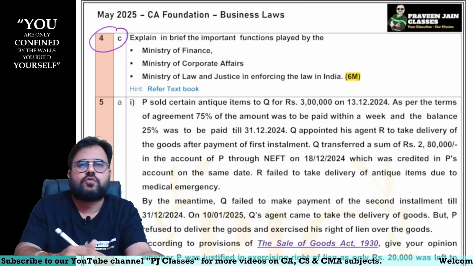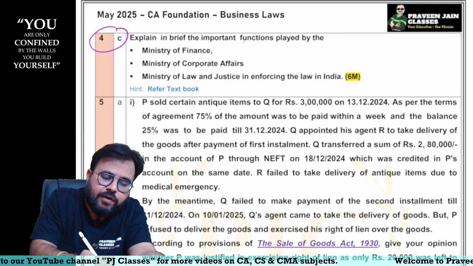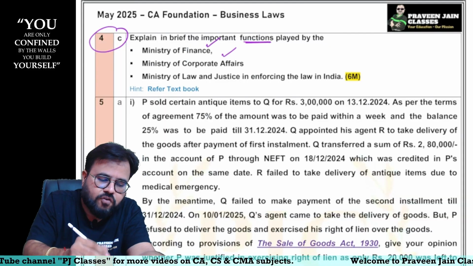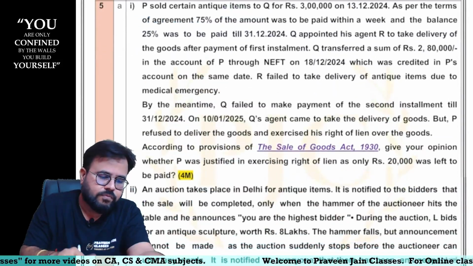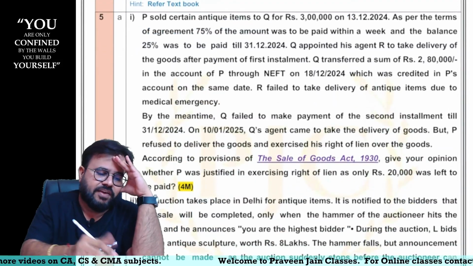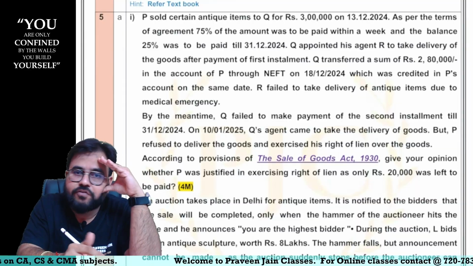Similarly, 4C is also a straightforward question. You have to write some functions of the Ministry of Finance, Corporate Affairs, and Law and Justice. You can copy from the textbook. Next, let us see 5A. The video is already 1 hour 18 minutes.